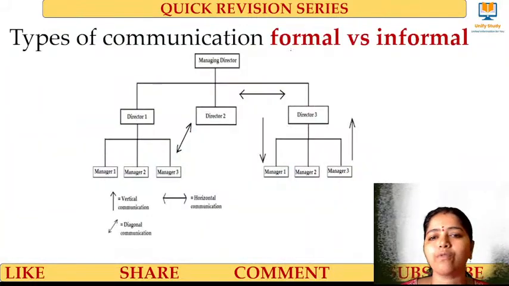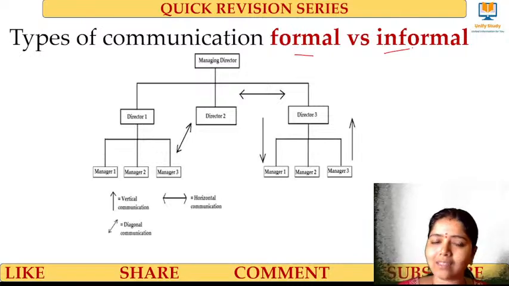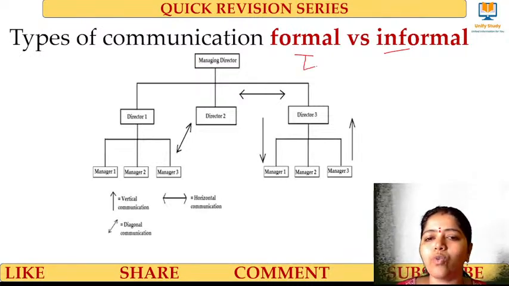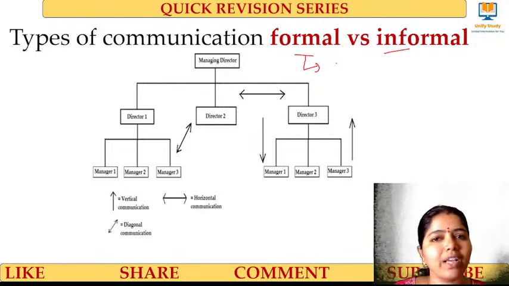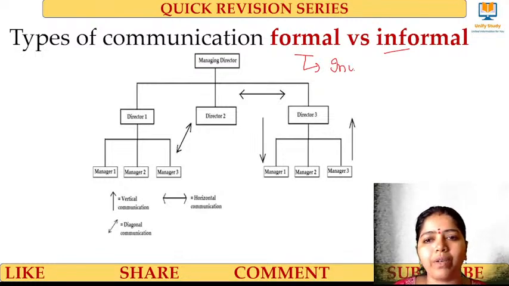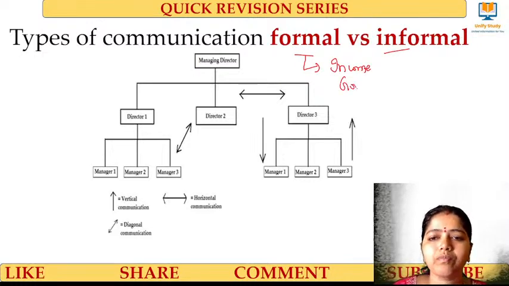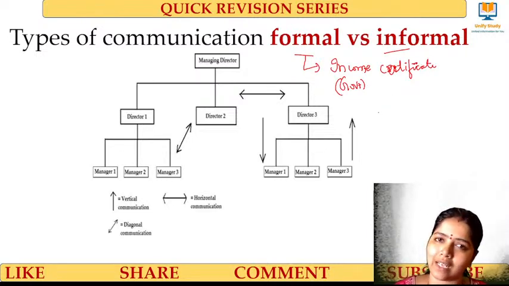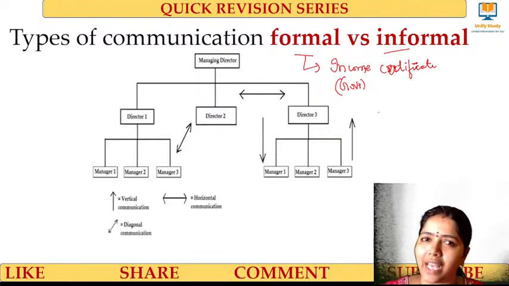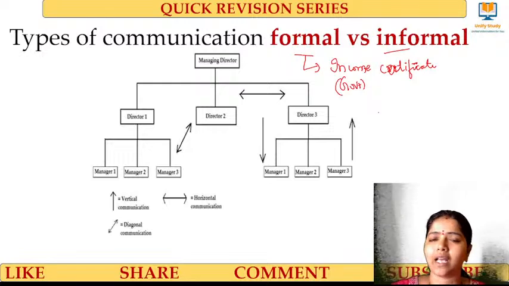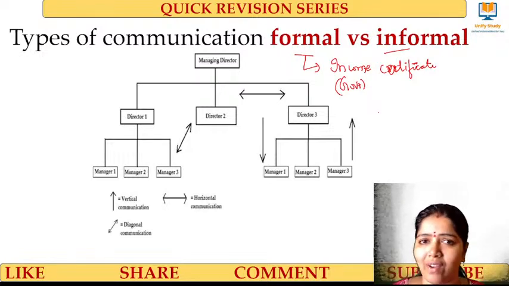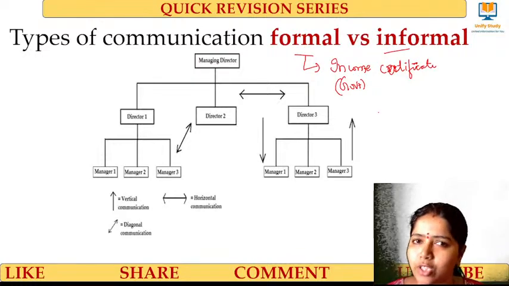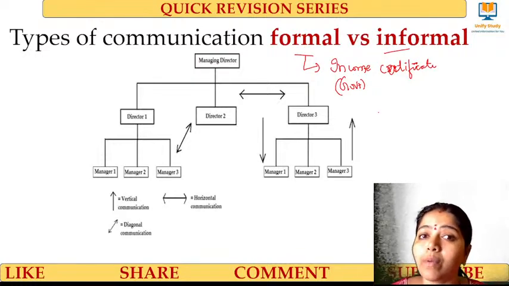And then, very important, formal and informal communication. Formal means when you want to apply for any certificate from the government, like an income certificate, which we can get only from the government. I have to apply to the Tahsildar. There are so many steps to be carried out, and then I'll get the income certificate at last. That process is very transparent, and somewhere it will be slow also, but it will be done. That we call formal communication.